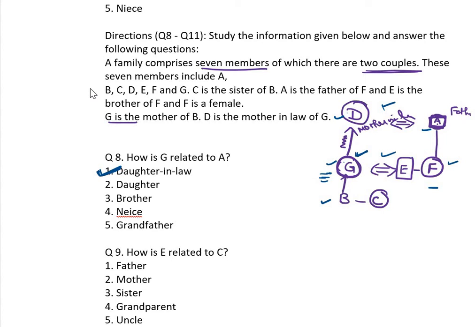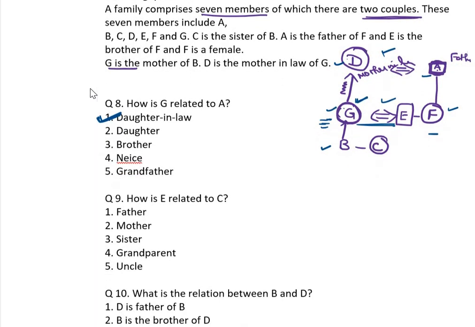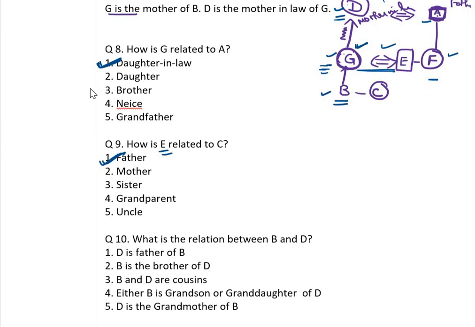How is E related to C? E and C, these two are couples. Their children. Okay. Therefore father. The position of E, we have to write father. What is the relation between B and D? B, we couldn't find if it's male or female, so leave it as it is. What are the options given? Brother of D, no. Either B is a grandson or granddaughter of D.